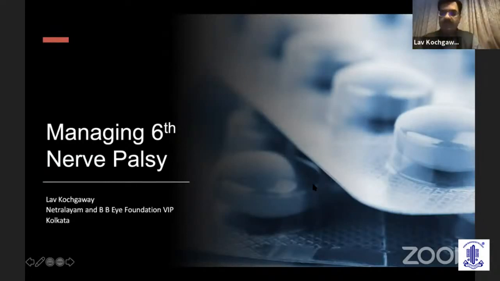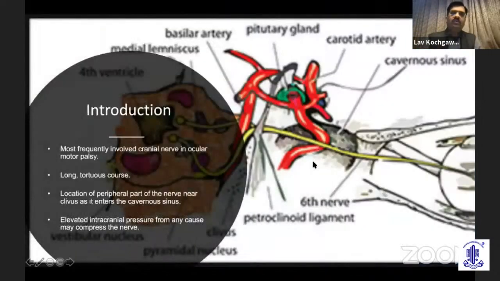So I would be speaking on 6 nerve palsy. One important thing is that this is the most frequently involved cranial nerve palsy because of the long and tortuous course, and as it's located in the peripheral part of the nerve near the clivus as it enters the cavernous sinus. So any kind of elevated intracranial pressure from any cause may lead to a 6 nerve palsy.